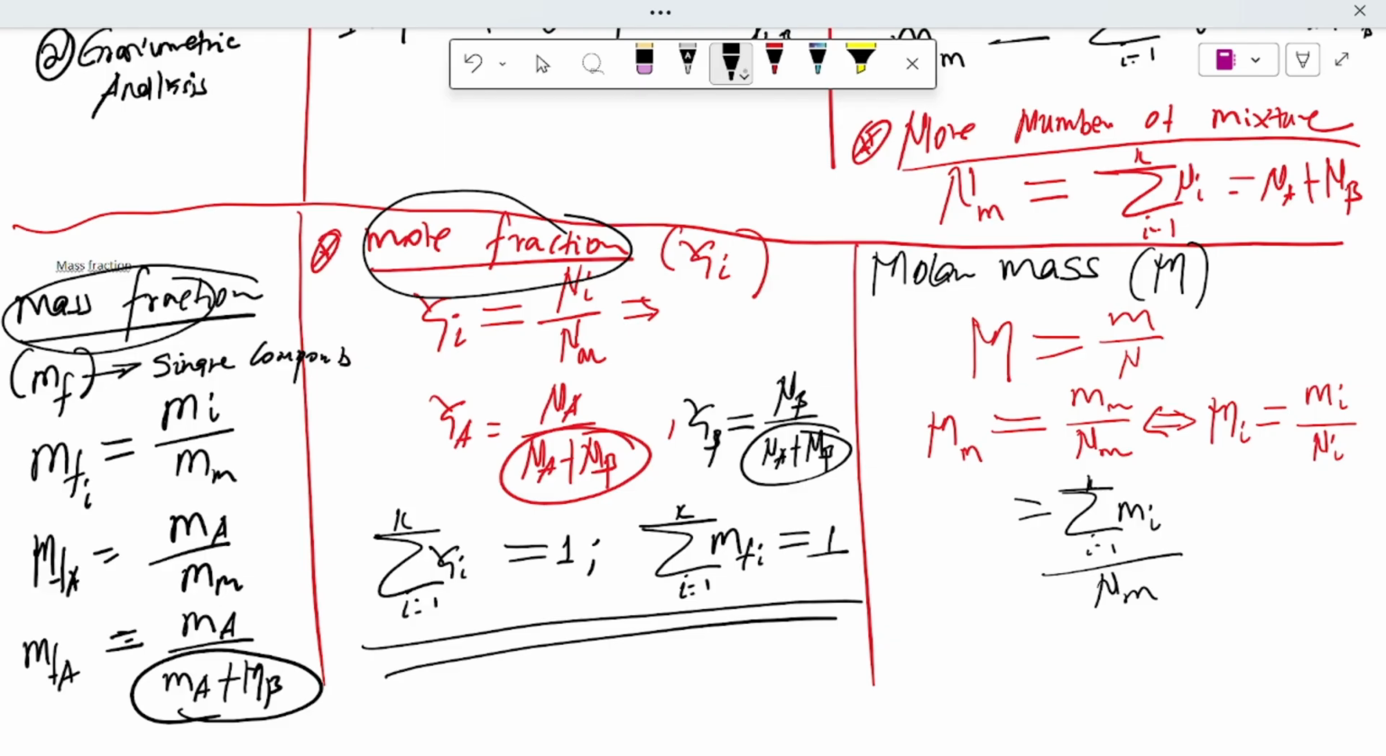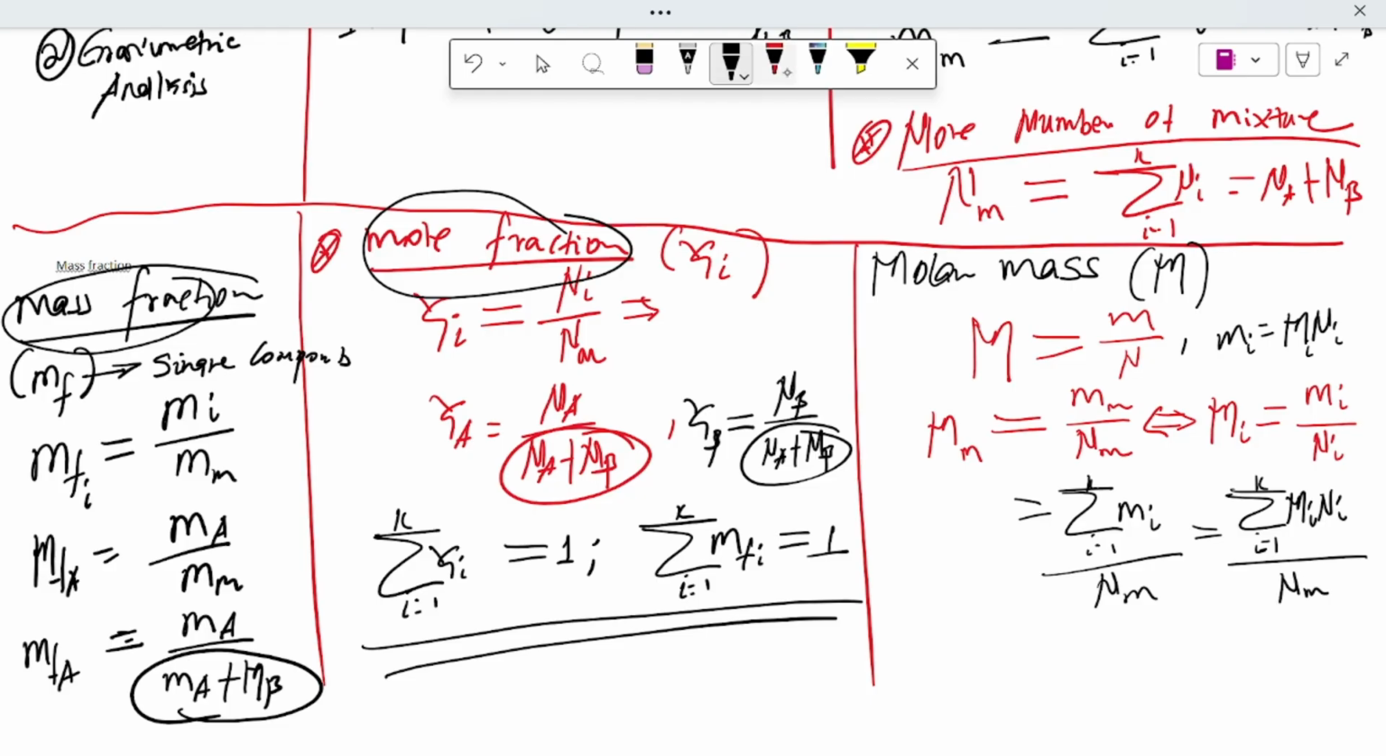The mass of each component is equal to its molar mass times its number of moles. So for individual components, the mass is the molar mass of the individual component times the number of moles of that component. Let us substitute this into the summation of the masses of the individual components: the summation over all components of the molar mass times the number of moles of each component, over the number of moles of the mixture.